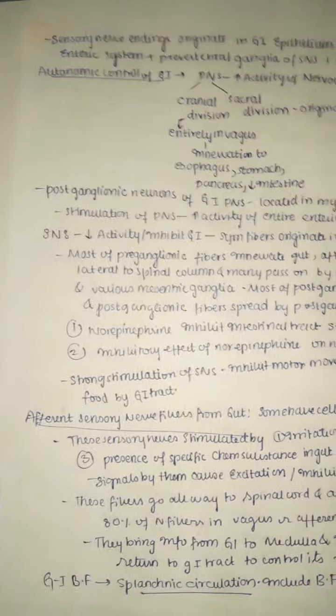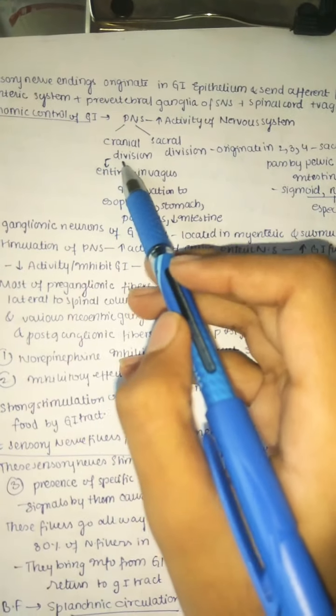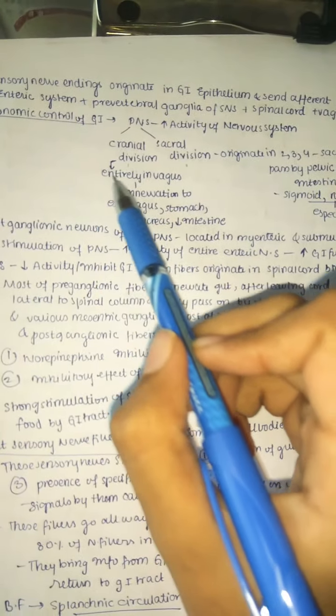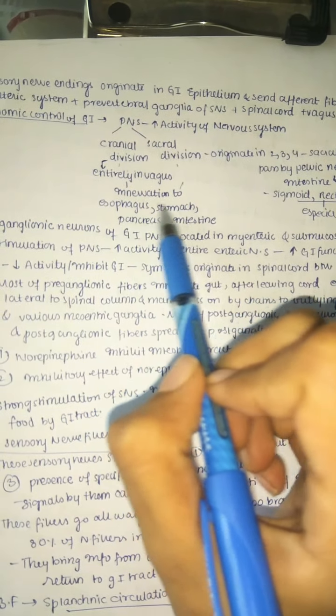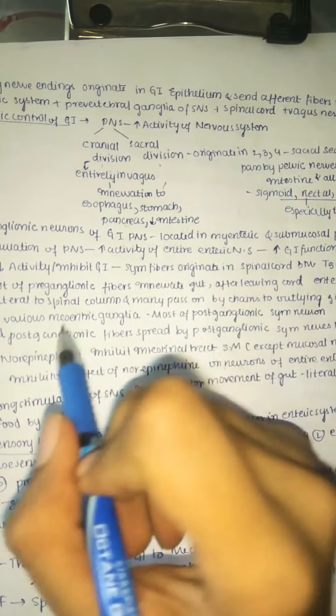Now we'll see how the GI is autonomically controlled. The PNS, parasympathetic nervous system, increases the activity of the enteric nervous system, and it has a cranial division and a sacral division. First we'll see the cranial division. The cranial division is entirely in the vagus. It is mainly used for innervation of the esophagus, stomach, and pancreas, and it also affects the activity of the intestine.